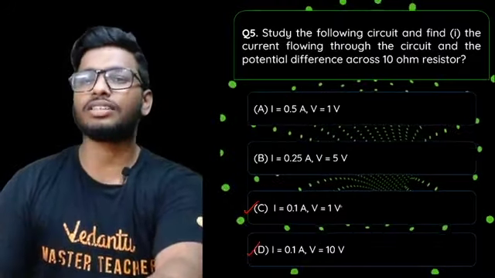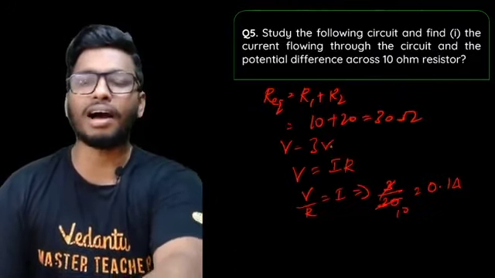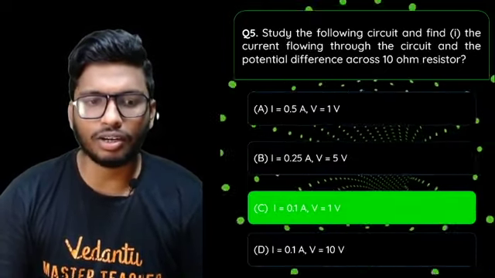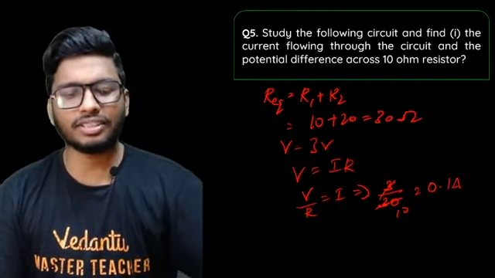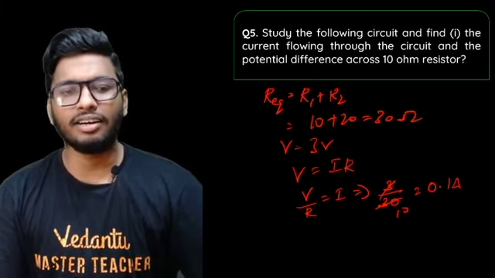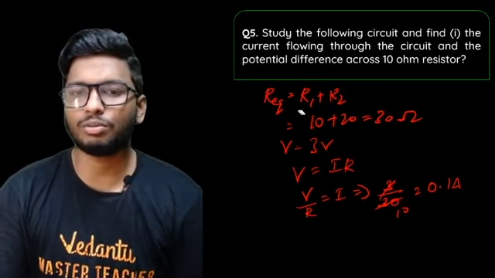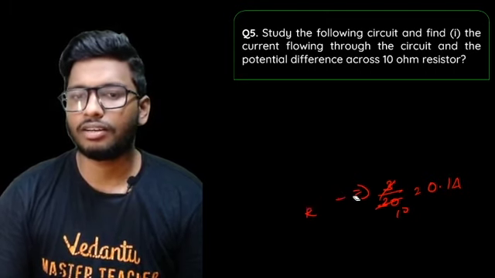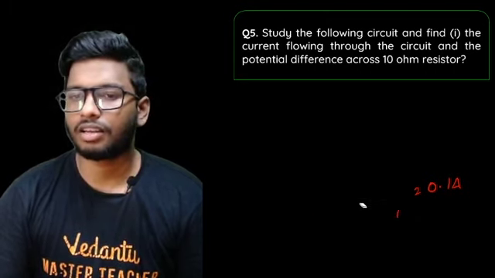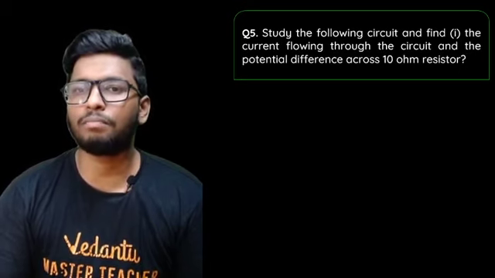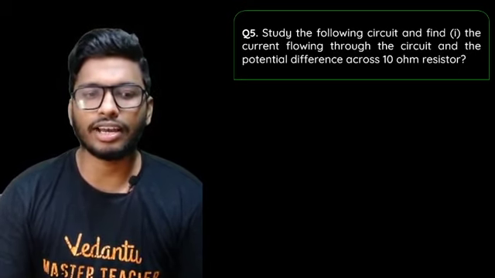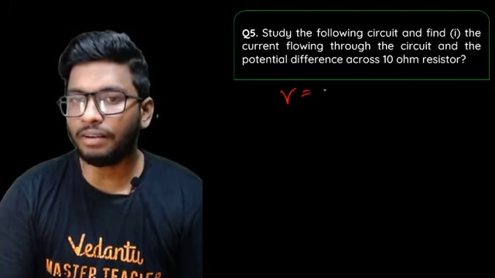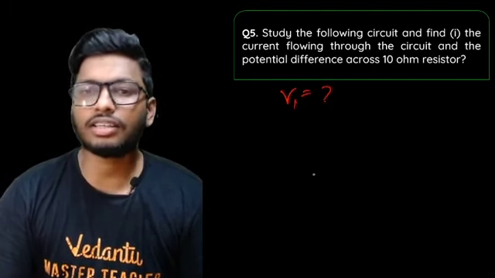Now to calculate the potential difference across the 10 ohm resistor, I'm just going to erase this part out. Sorry about that. One second, guys, let me erase this and check now. So you're supposed to find out the potential difference across the 10 ohm resistor. In this case, I'm supposed to find out V, so I'll take it as V1.